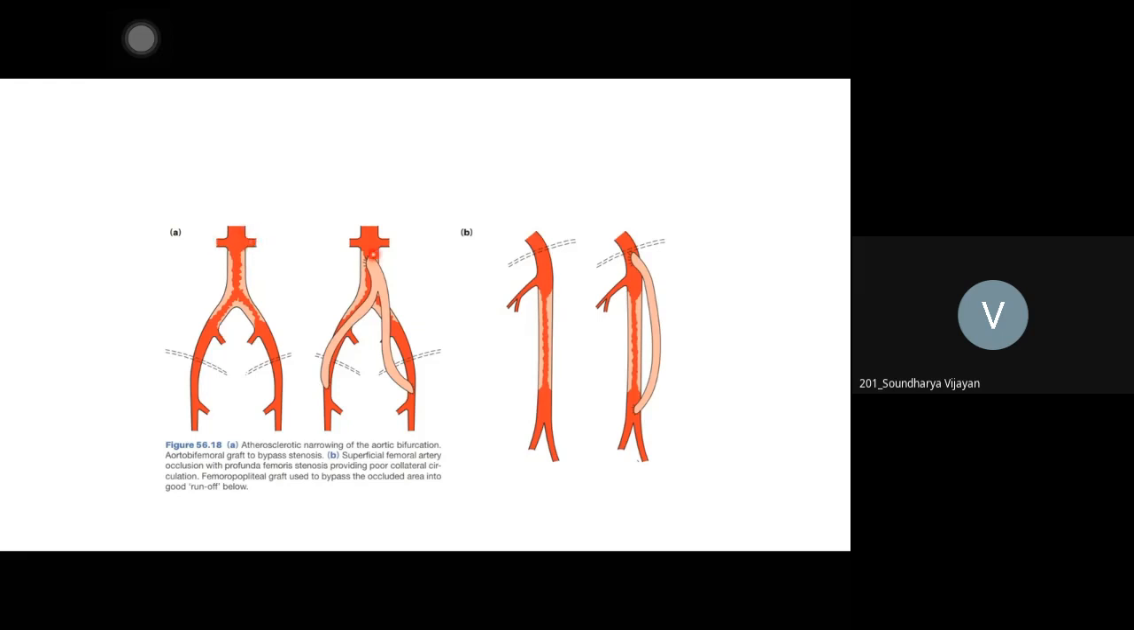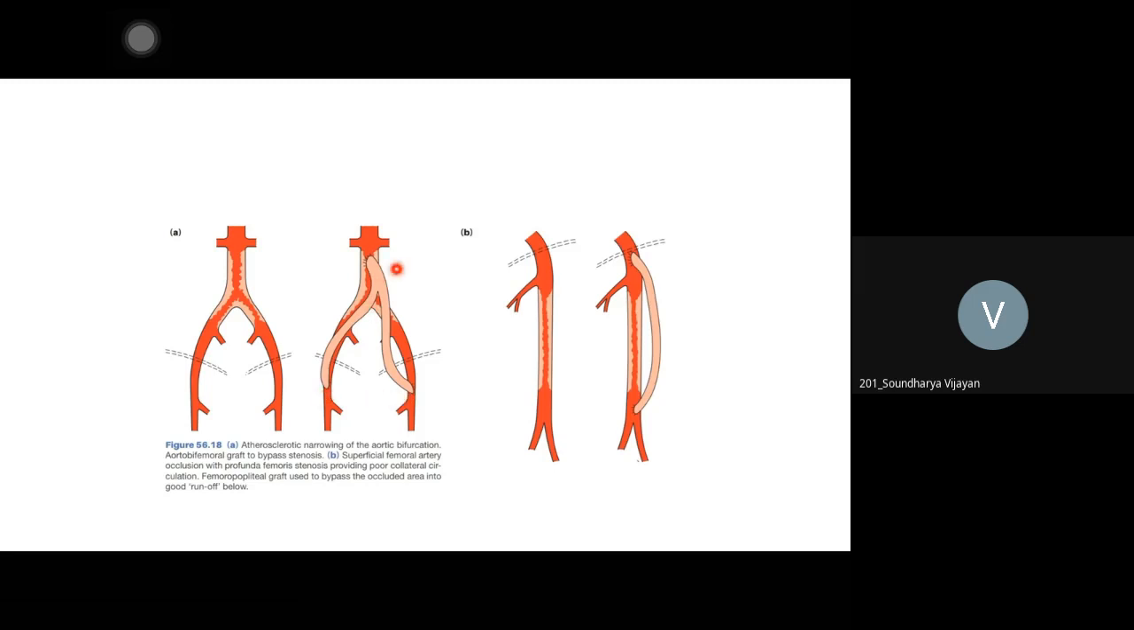So from the healthy segment, this is a graft. This graft can be a vein, or when this is such a big length, you cannot have any individual vein. This is a PTFE graft. So the commonest is the Dacron graft or PTFE graft. This is called aortobiliac bypass. So from aorta, the iliac vessels, or aortobifemoral.